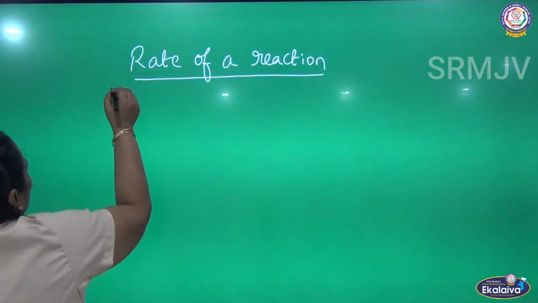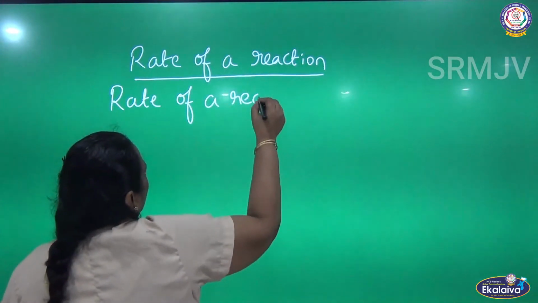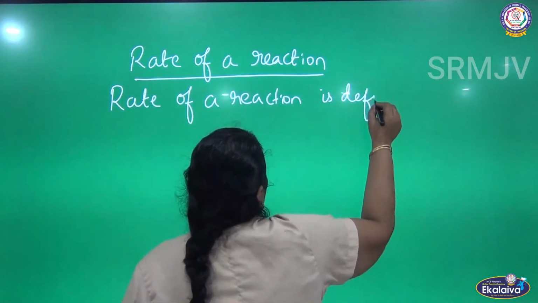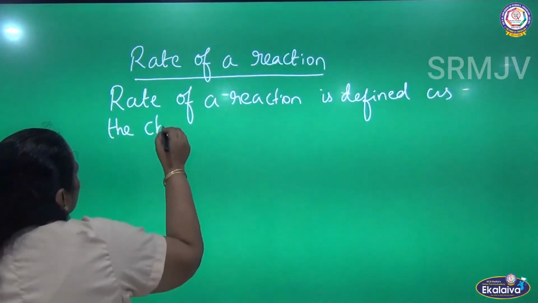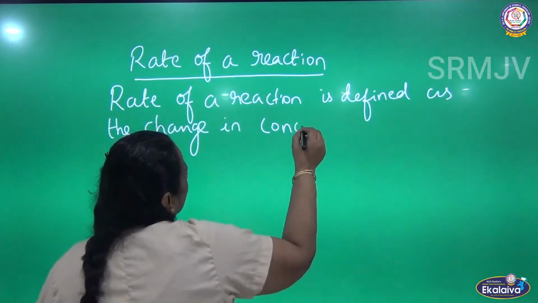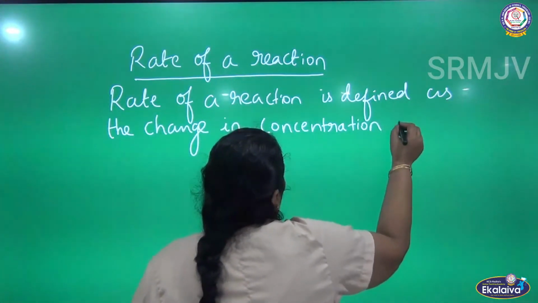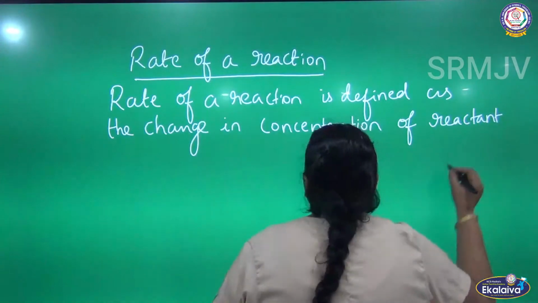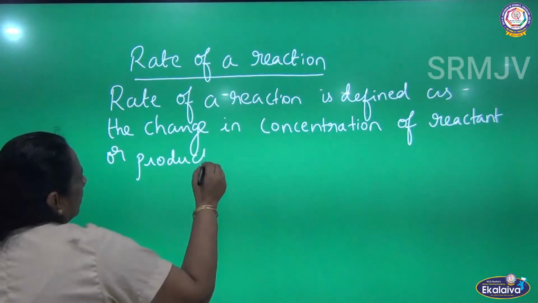What is rate of a reaction? Rate of a reaction is defined as the change in concentration of reactant or product per unit time.